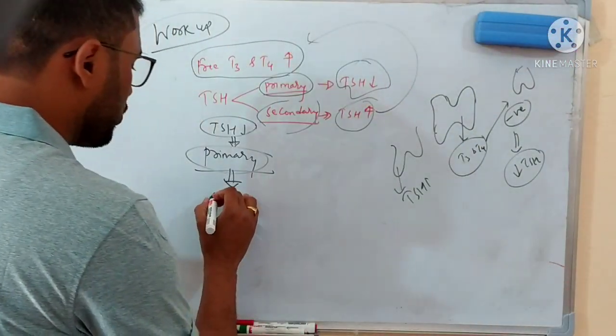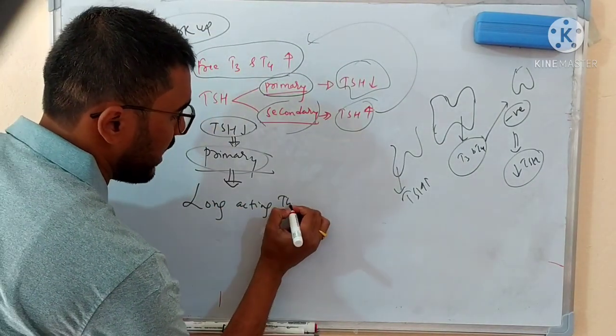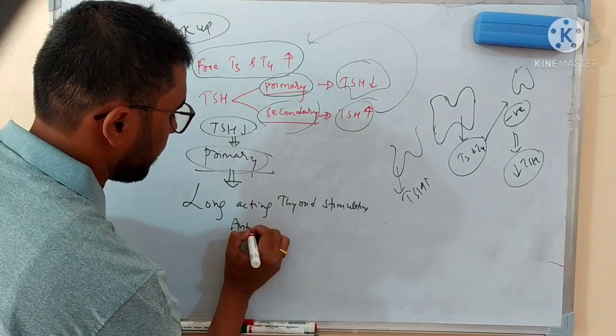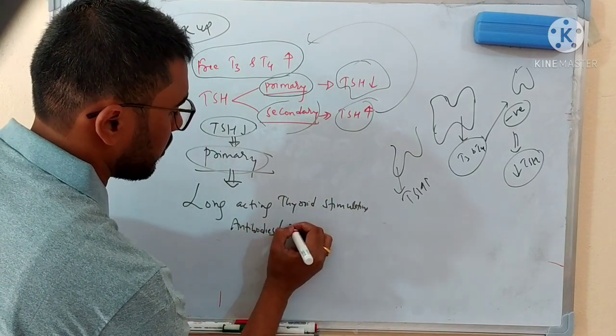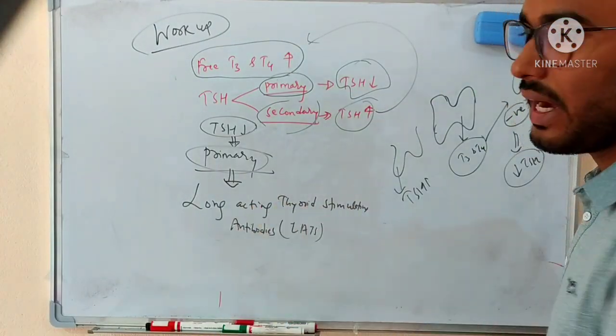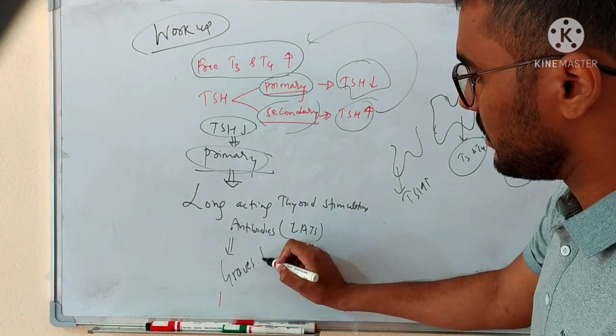So in Graves' disease, to confirm this, what investigation will you do? Long-acting thyroid stimulating antibody, that is LATS. So you will send a serological investigation to find out the presence of long-acting thyroid stimulating antibody. If it is present, then it is confirmed the person has Graves' disease.